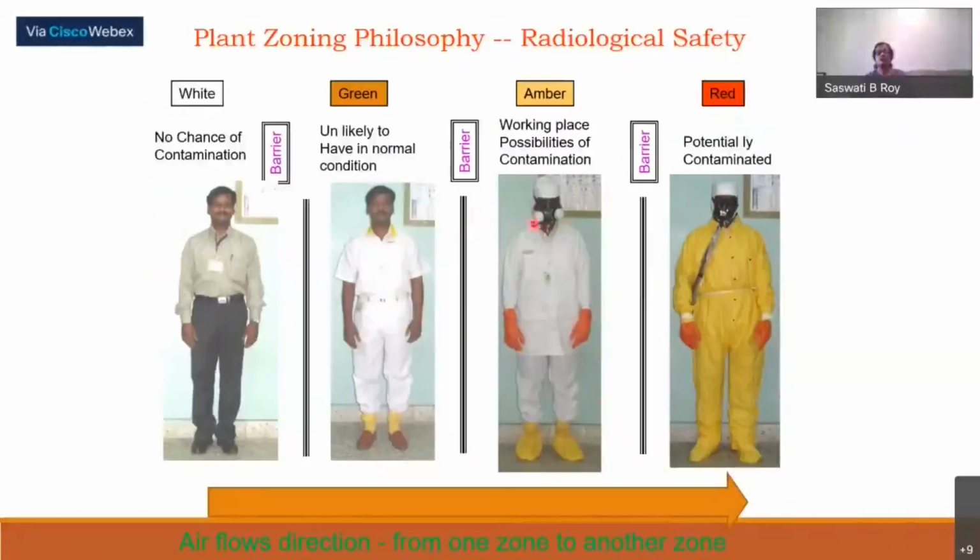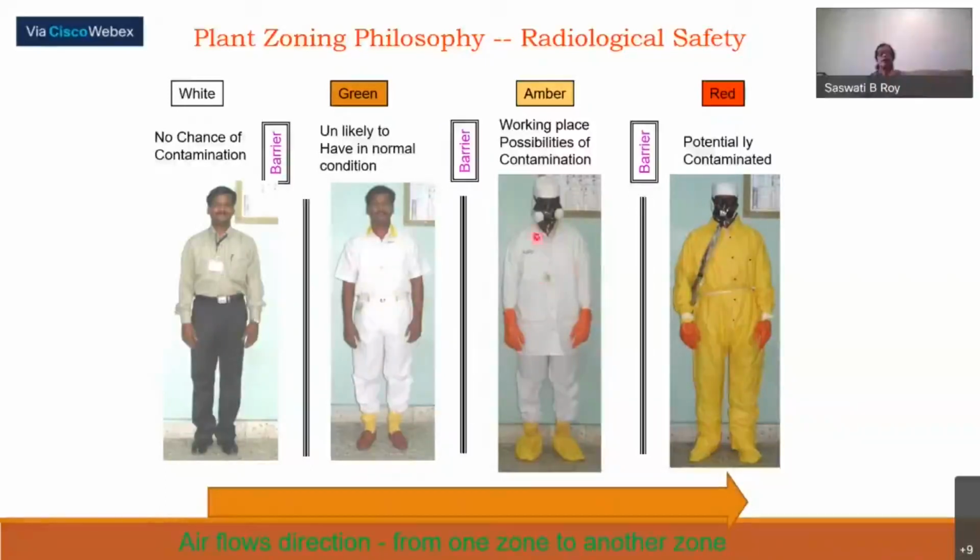This is for people who have not seen the sites. Here is the white zone, where there is no chance of contamination, like offices and all. You can have your own clothing. All the zones are properly separated by barriers. Green zone is the corridor of the plants, where under normal conditions there won't be any activity, but when taken for some leakage or other points, there is a chance that some carryover may be there. So you have to be prepared with your plant clothing.